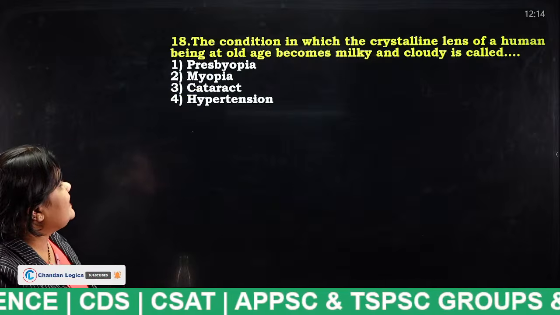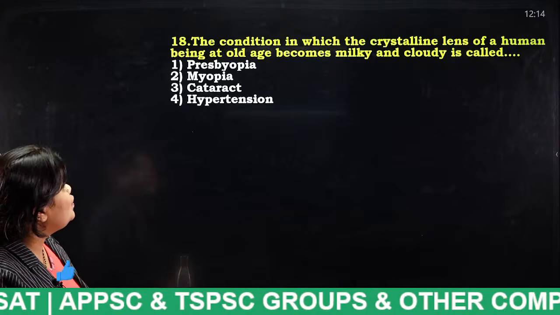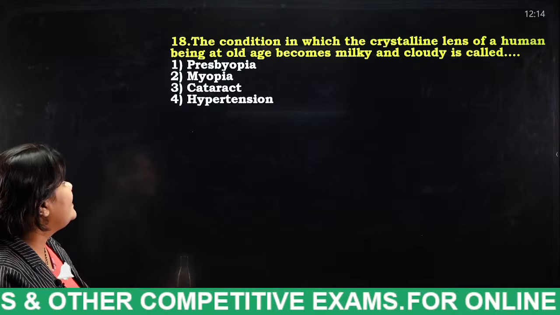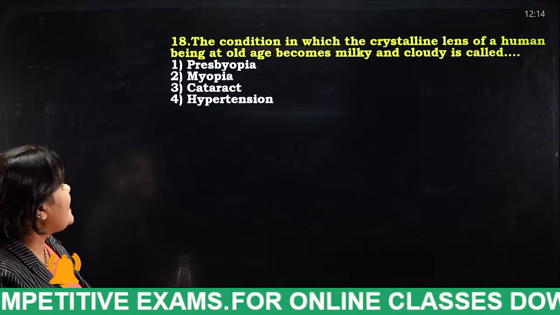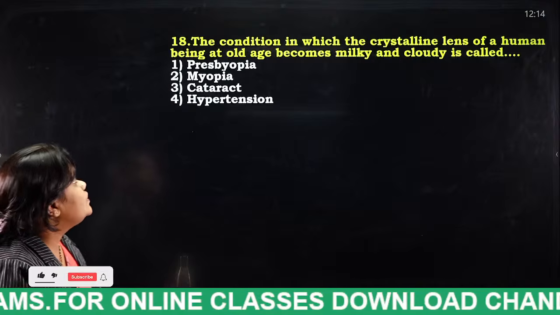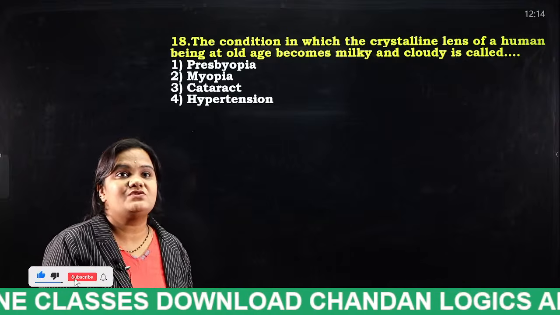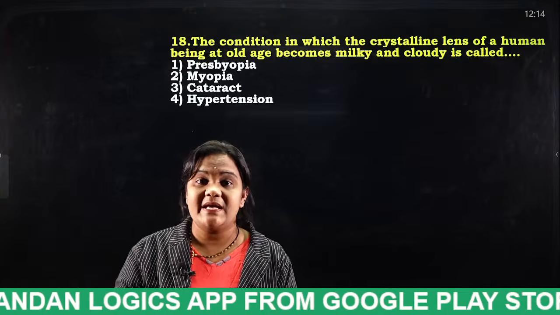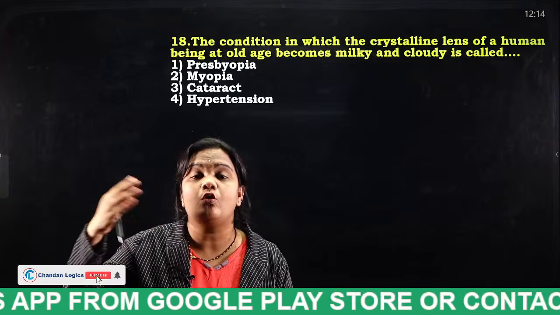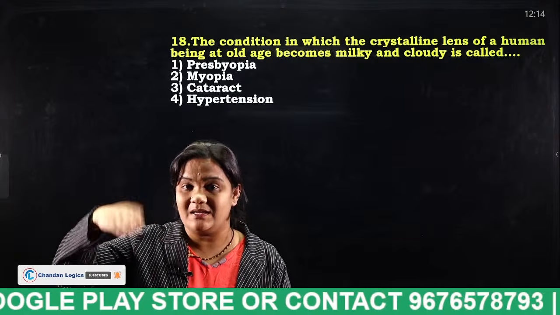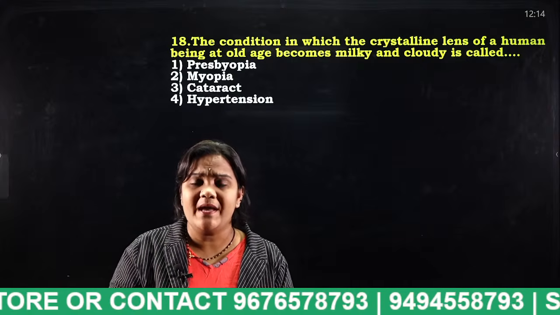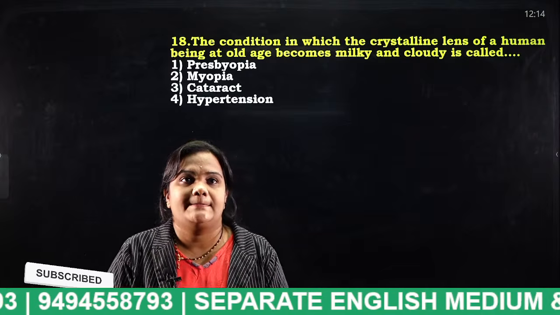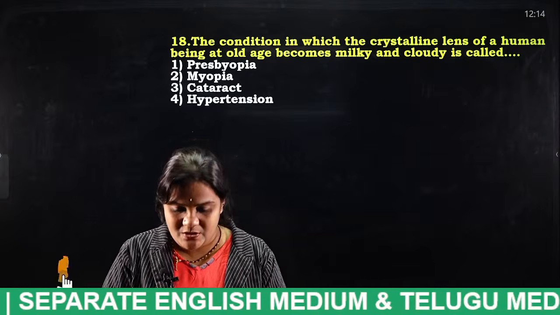The condition in which the crystalline lens of a human being at old age becomes milky and cloudy is called: presbyopia, myopia, cataract, hypertension. So tell me students, what is the answer for this question? Okay, when you look at very old people's eyes, their eyes appear cloudy. So that means a somewhat white layer covers their eyes. Okay, so what is that condition known as? Yes, very good students.